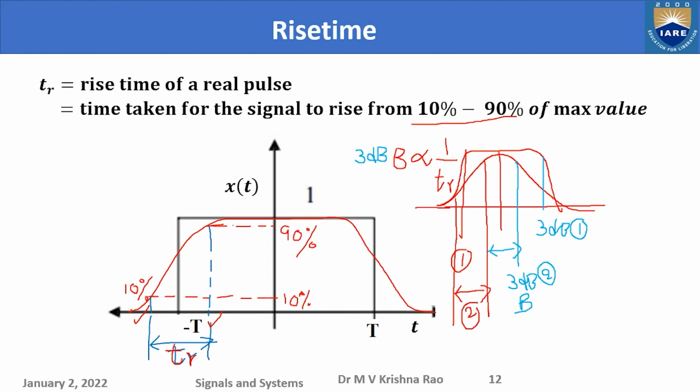If the signal does not contain higher frequencies, it contains only lower frequencies, and the rise time of the lower frequencies is long. So the signal cannot rise fast. That means the bandwidth of the signal is not high. So they are all interrelated. You can interpret it in different ways.